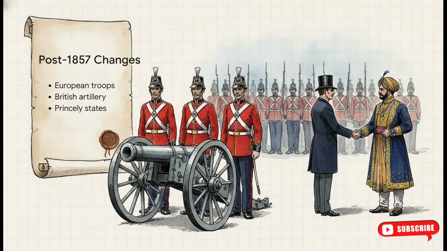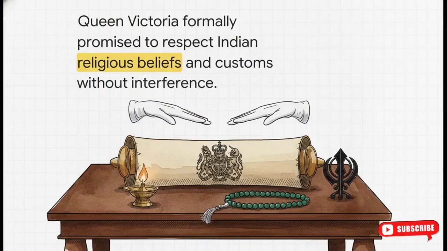They completely destroyed the dominance of the Bengal army, drastically increased the ratio of European to Indian soldiers, and kept vital artillery strictly under British control. Politically, they abandoned the doctrine of lapse and guaranteed the survival of the remaining princely states, securing them as loyal allies for the future. They also learned a massive lesson about socio-religious interference.